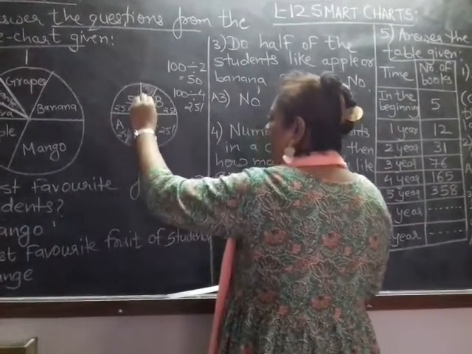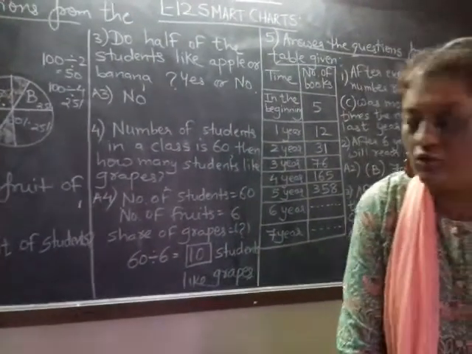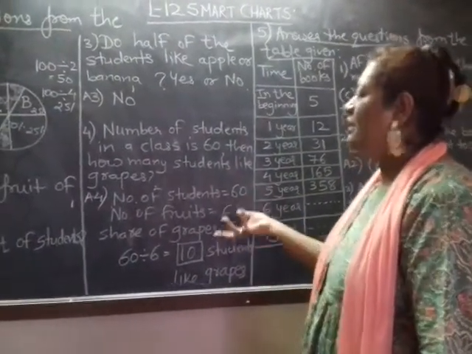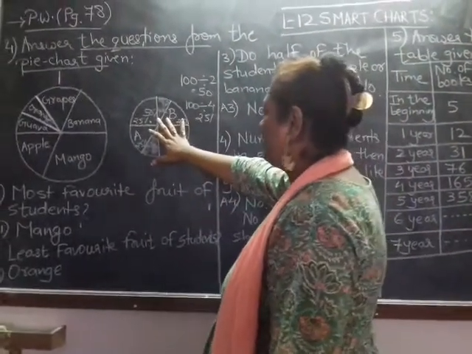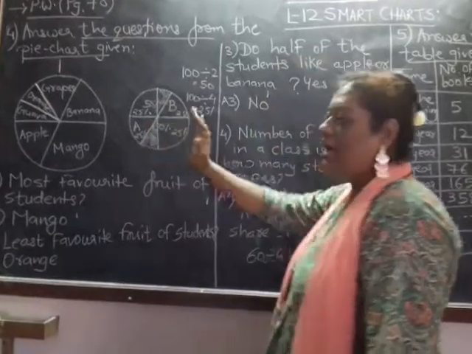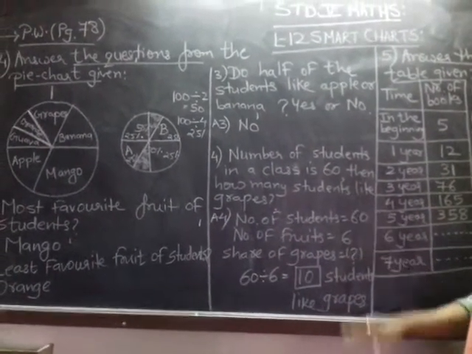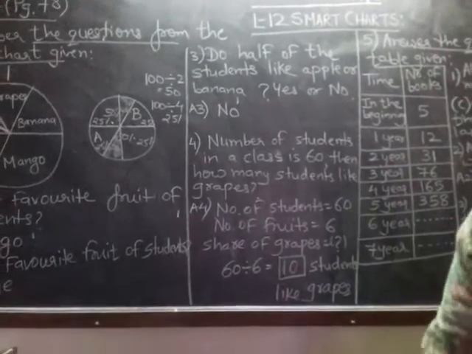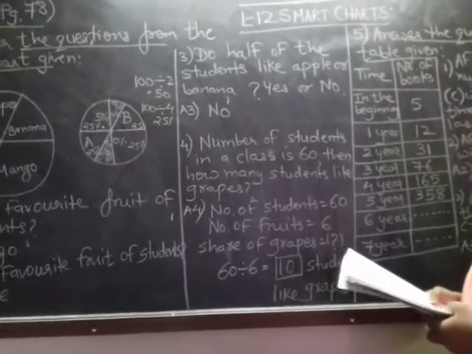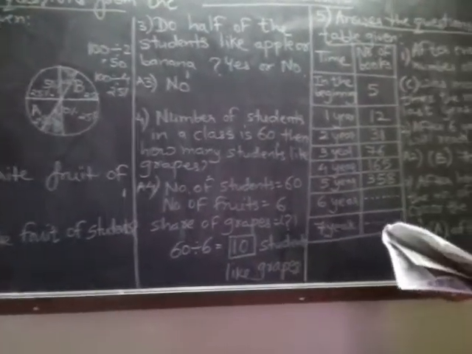This portion is not covered by the students, those who favor banana and apple both, right? So this is not equal to half, it is less than half of the students who prefer apple and banana. So the answer is no, it is less than half. So we cannot say that half of the students like banana and apple. So the answer is no.